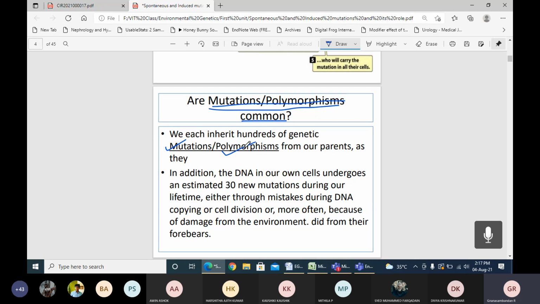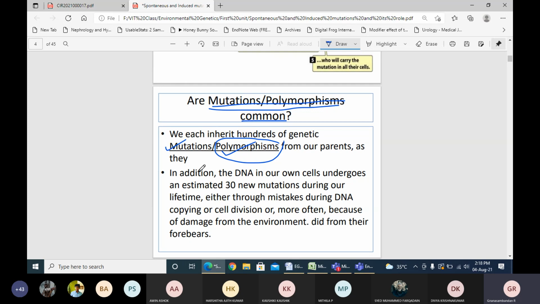In polymorphism, there is also a sudden change in nucleotide sequence. The only thing is that polymorphism never and never causes disease. Remember, polymorphism alone never causes disease. However, these polymorphisms may be associated with the disease condition. Moreover, mutations are seen in less than 1% of a population, while polymorphisms are seen in more than 1% of a population. Okay, fine. So now again, are mutations and polymorphisms the same?